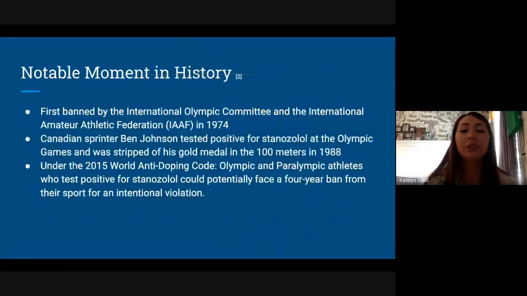So it was first banned by the International Olympic Committee and the International Amateur Athletic Federation in 1974. But then a few years after that, in 1988, a Canadian sprinter, Ben Johnson, tested positive for the steroid, and he was stripped of his gold medal in the 100 meters. And then under the 2015 World Anti-Doping Code, Olympic and Paralympic athletes who test positive for this drug can potentially face up to a 4-year ban from their sport for an intentional violation.